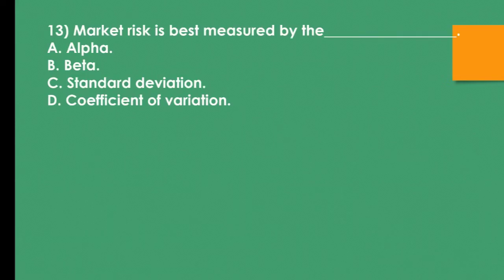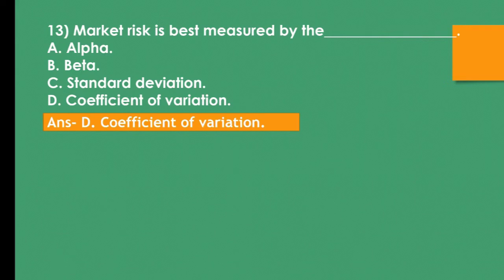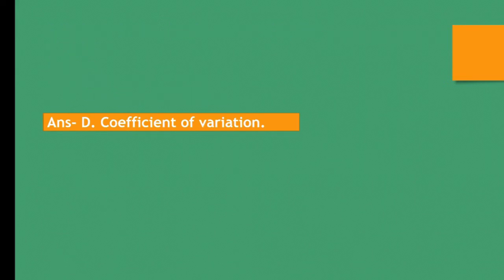Question number 13. Market risk is best measured by the ___. A. Alpha, B. Beta, C. Standard deviation, D. Coefficient of variation. The correct answer is D. Coefficient of variation.